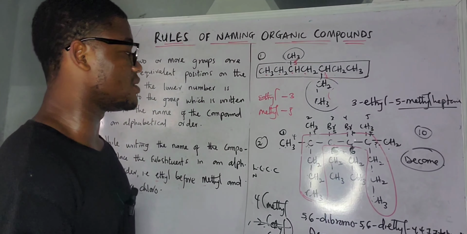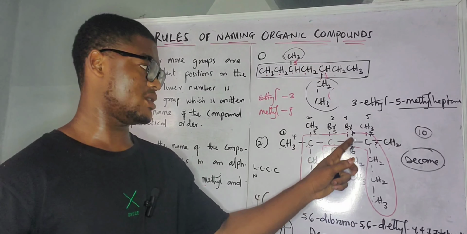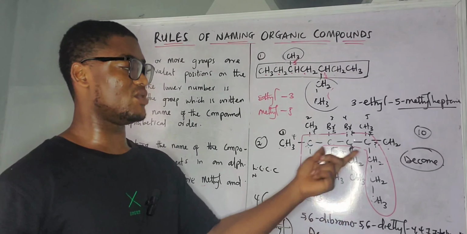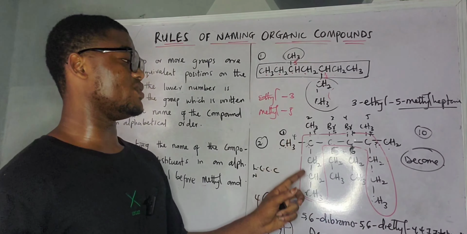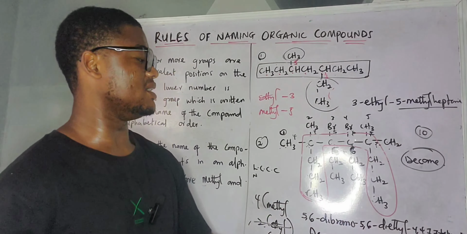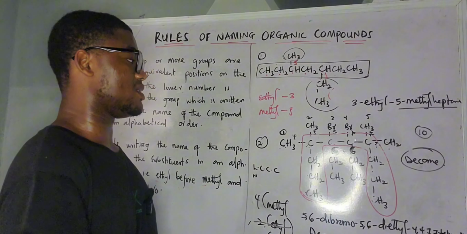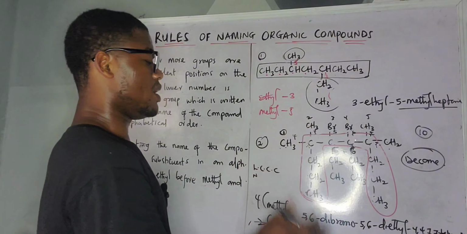So the name of the compound is 5, 6, and if you check it, bromine first: 5, 6, dibromo. 5, 6, because we also have it on the opposite side, but the same number. 5, 6, diethyl. Then the last one is methyl, which is 4, 4, 7, 7, tetramethyl. The longest chain is 10, which is decane. So we are still going to be treating questions under the alkane and alkyne family, and I'm going to show you how to number it.